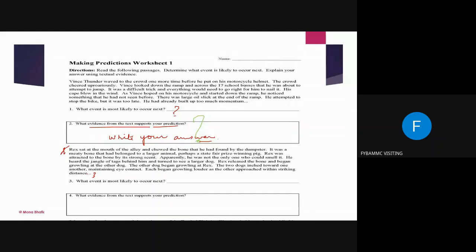So same exercise आपको करना है. This is about two dogs where one of them got the bone. The other one was apparently stronger than the previous one. And then they were having a fight. Okay, so what event is most likely to occur next? And what are the evidences that you get in support of your prediction from the text?